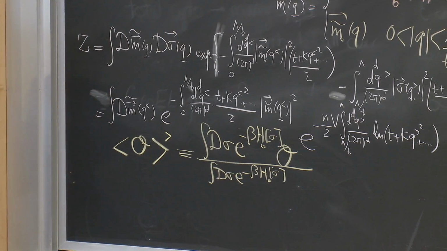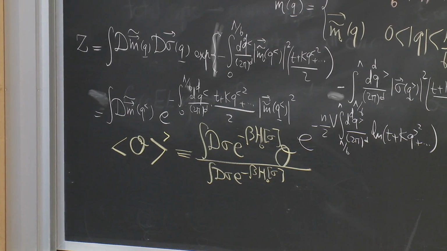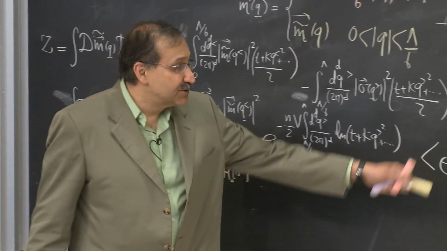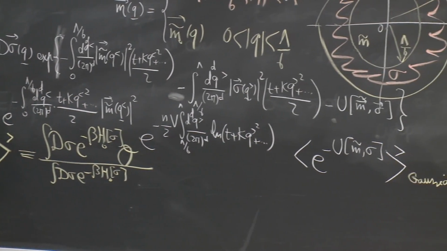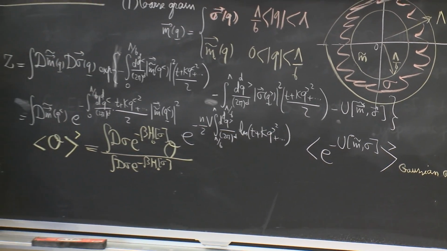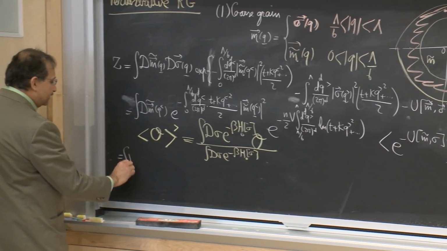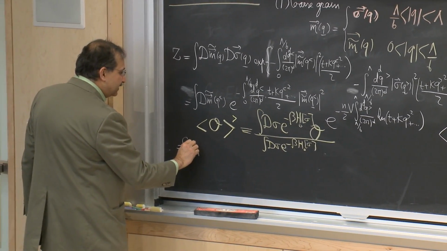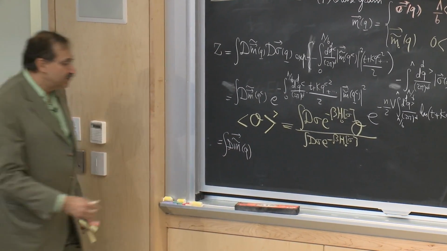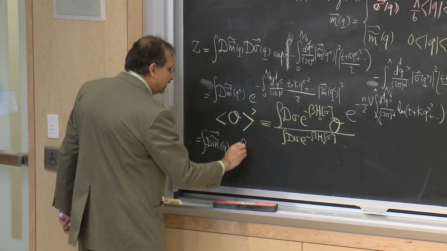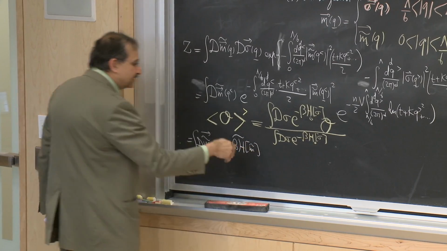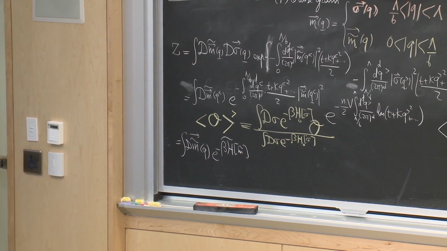Of course, in our case, our O depends both on sigma and m tilde, so the result of this averaging will be a function of m tilde. Indeed, I can write this as an integral over m tilde of q with a new weight, e to the minus beta h tilde, which only depends on m tilde because I got rid of and integrated over the sigmas.